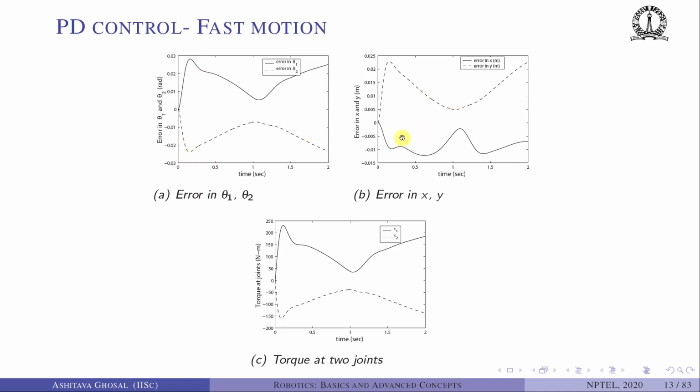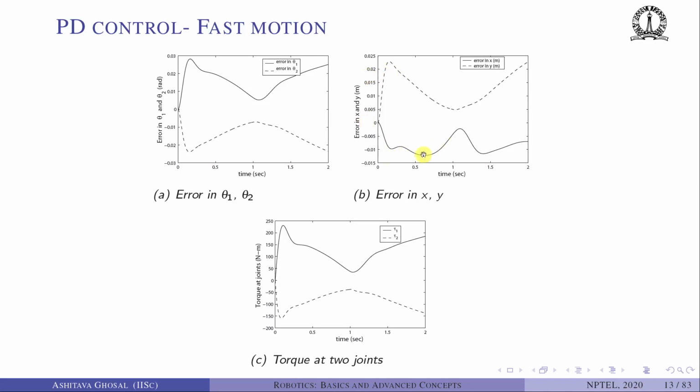In X and Y also, recall that desired X should be 0. It should just go along the Y axis, the desired trajectory. But we do indeed move along the x-axis by some amount, of the order of more than 0.02 meters, almost 2 centimeters, between 2 and 2.5 centimeters.